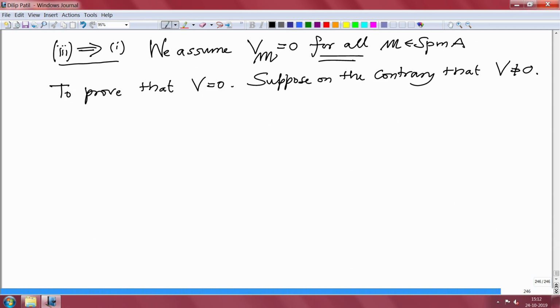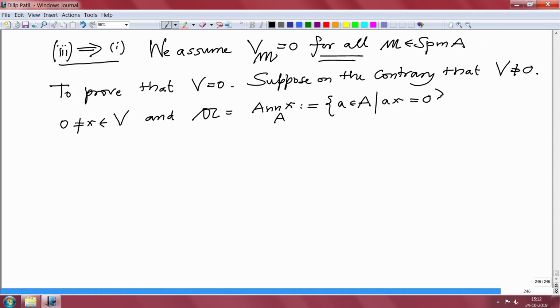V is non-zero means there exists at least one non-zero element there. So, let 0 not equal to x be in V, and let 𝔞 be the annihilator of this x. What is that? That is by definition all those elements a in the ring A such that ax is 0, that annihilates x. All those elements of A which annihilate x, they kill x, that is ax is 0. So, obviously this is a subset of A, and clearly 𝔞 is an ideal